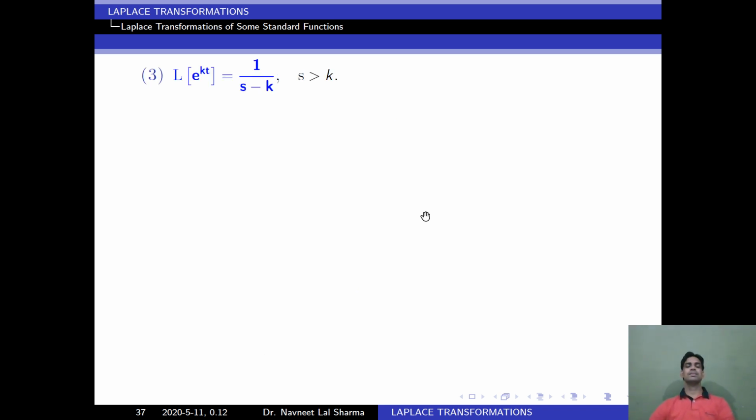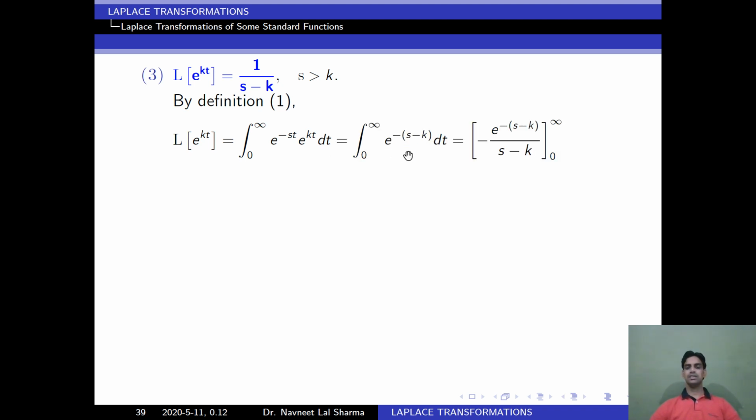Next we will study the Laplace transform of the exponential function. So Laplace of e to the power kt is equal to 1 upon s minus k, where s minus k is greater than 0. So we assume f of t is equal to e to the power kt. Then by the definition of Laplace transformation, Laplace of e to the power kt is equal to integration 0 to infinity e to the power minus st into e to the power kt. Now we can simplify this and we get this integral, and after that we can find the value of this and substitute the limit from 0 to infinity. So we get 1 upon s minus k.